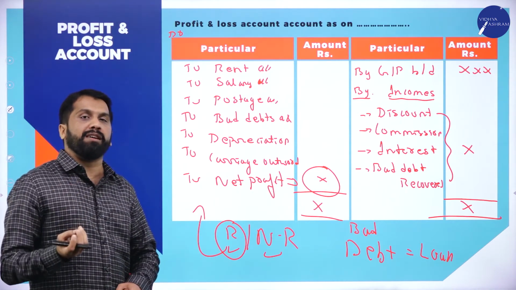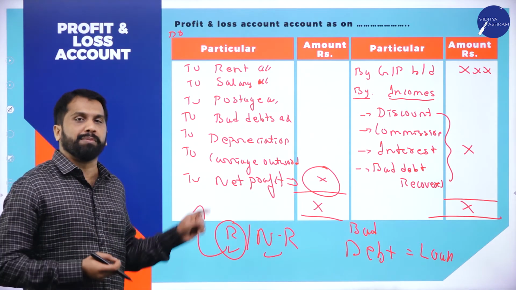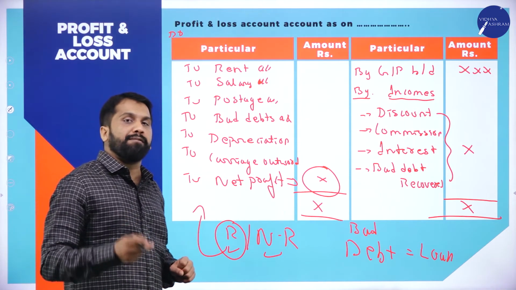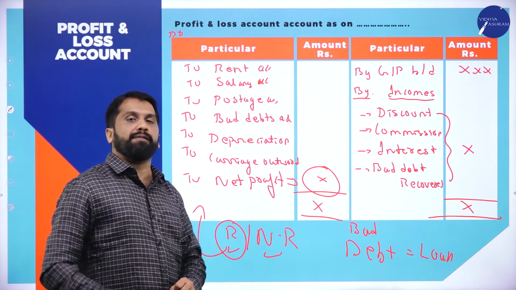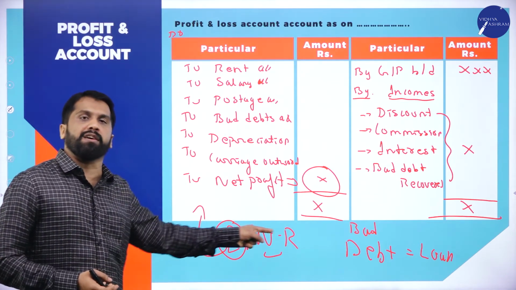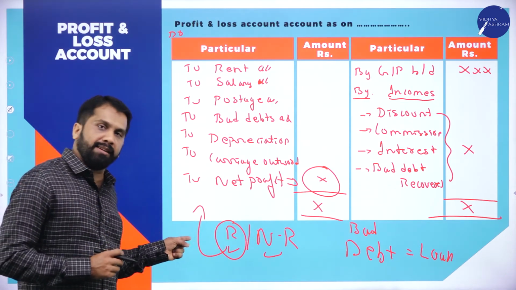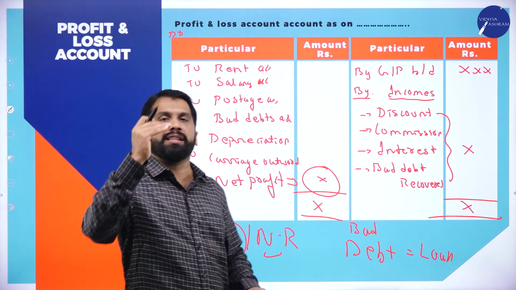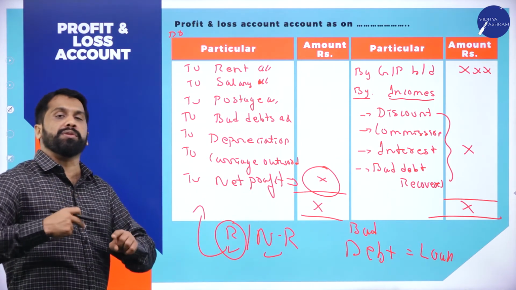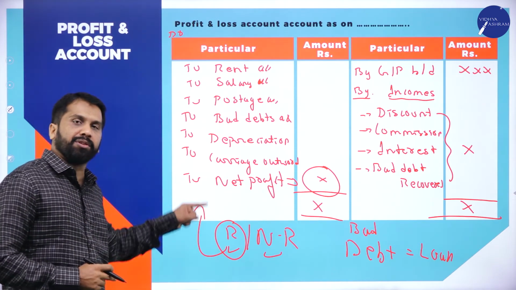You have paid for coffee or tea, stamps and postage and telegram, fuel expenses, electricity, insurance. All the expenses you incur on a day-to-day basis, you should write.